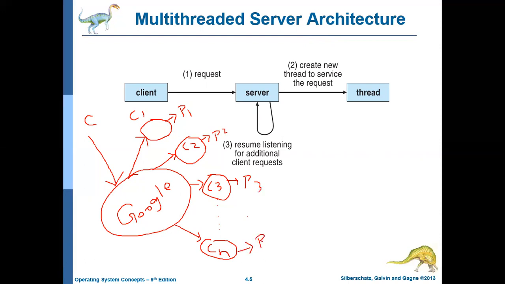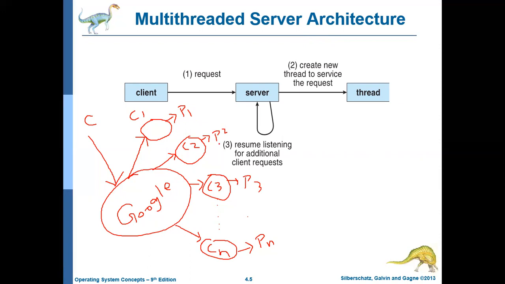Processes are generally heavyweight, and switching from one process to another will take a very long time. It is a costly operation for the operating system. The processor is switching between all these tasks. So processes are generally heavyweight, and switching from one process to another is a very costly operation.